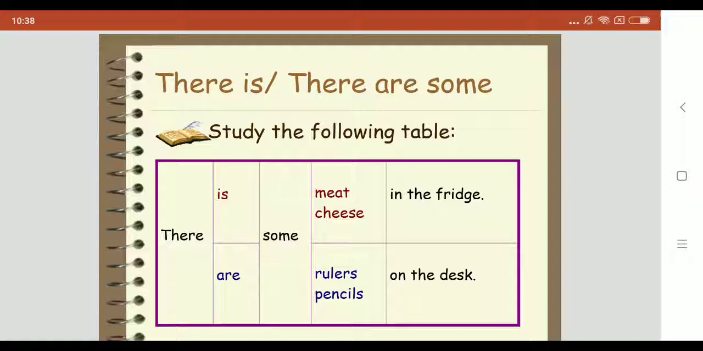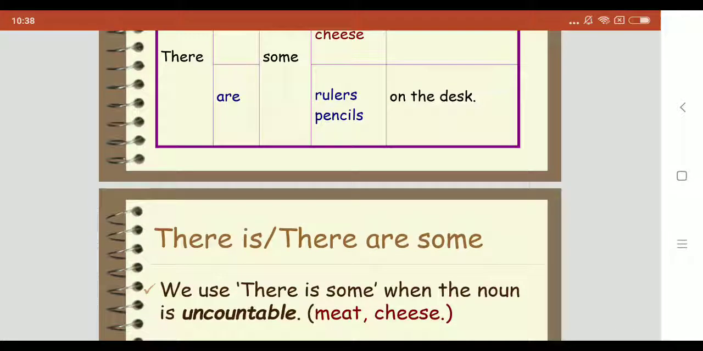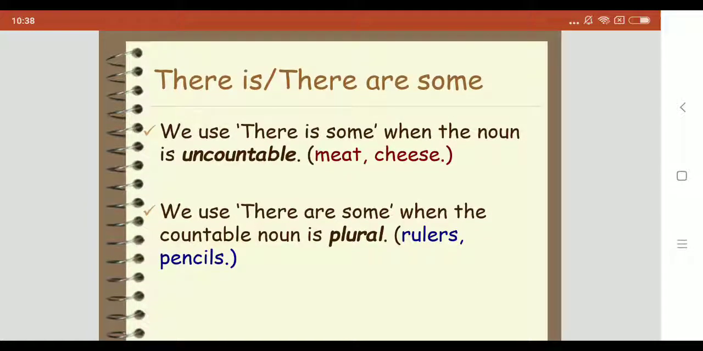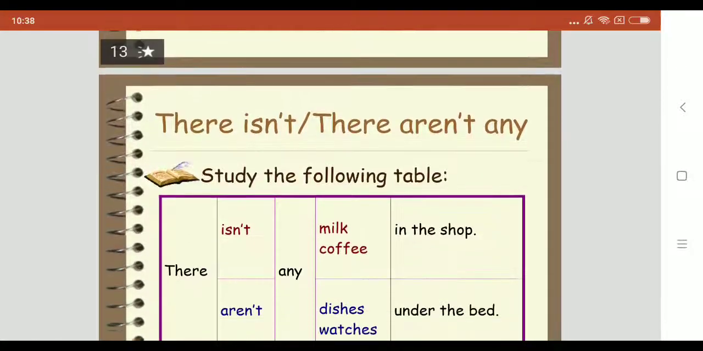With plural countable nouns, we can either give the quantity, 5 people, or use some if we don't know the exact quantity. There are 5 people in the office. We can see 5 people exactly. So we use there is some when the noun is uncountable, meat and cheese. We use there are some when the countable noun is plural, for example, rulers and pencils.